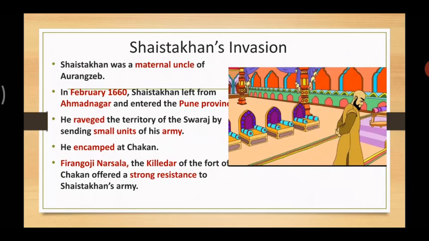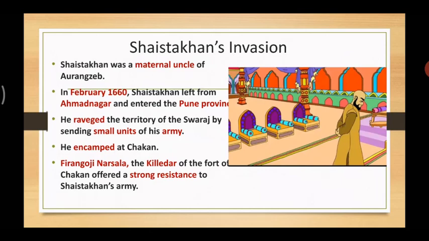He encamped at the fort of Chakan, and at that time Firoji Narsala, who was the Kiledar of the Chakan fort, offered a strong resistance to Shaista Khan's army. A lot of strong resistance, a defensive role, was played by Firoji Narsala against the army of Shaista Khan.